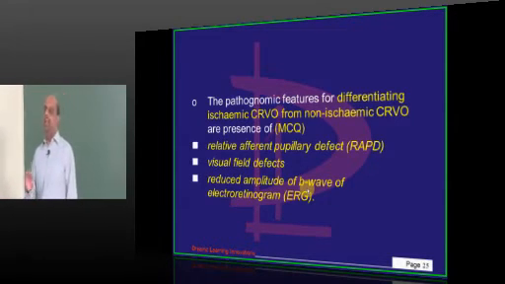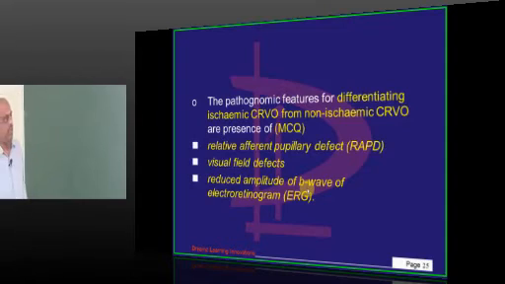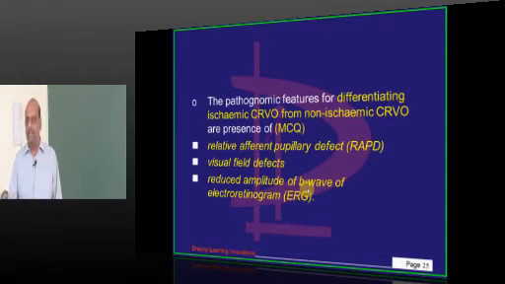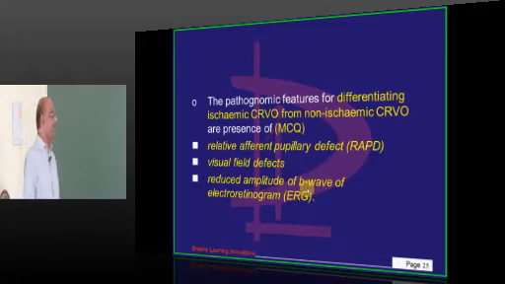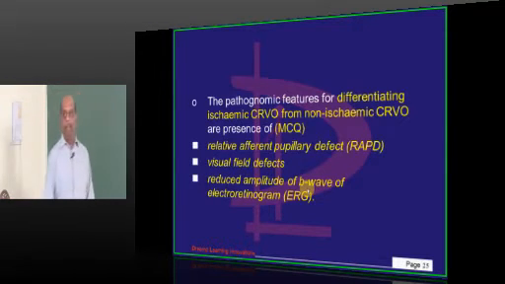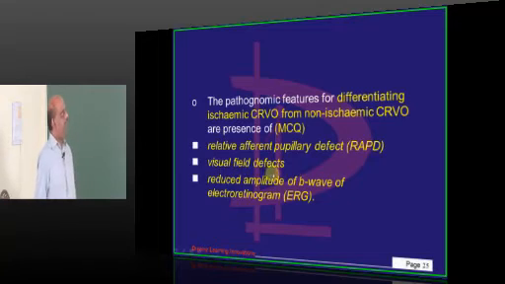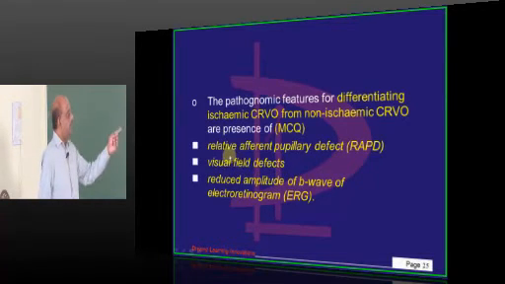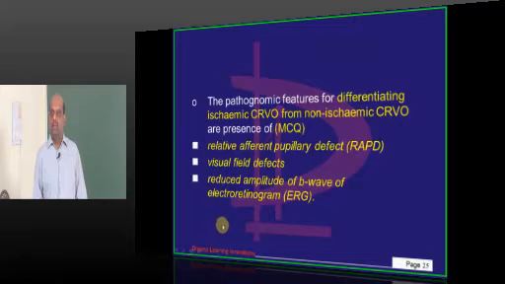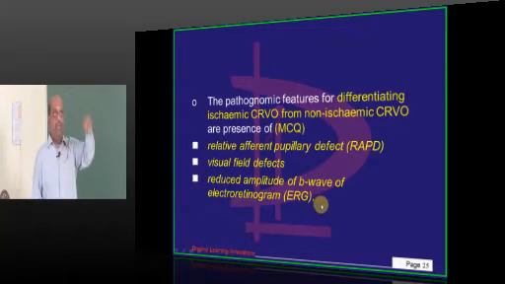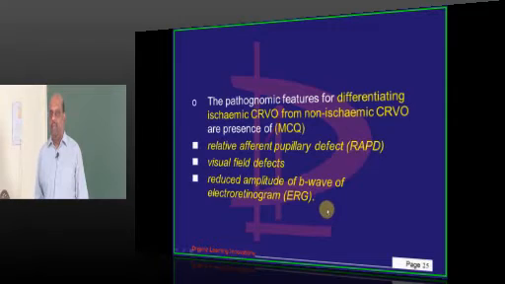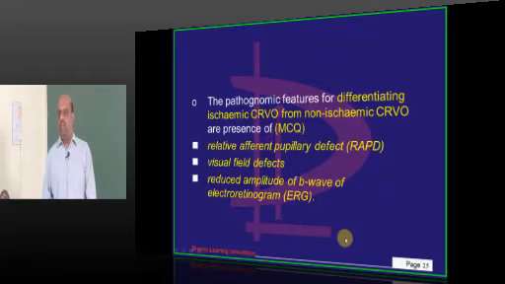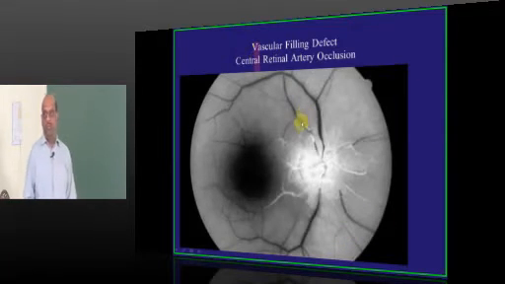Now, doctor, are there any differentiating features whether the CRVO is an ischemic type or a non-ischemic type? It is one of the favorite MCQs of the examiner. Very simple. Presence of visual field defects, relative afferent pupillary defect, and a reduced amplitude of the B wave in the electroretinogram. These are the differentiating features which are seen in ischemic CRVO but not in non-ischemic CRVO. But which is more common? Non-ischemic CRVO is more common than ischemic CRVO.